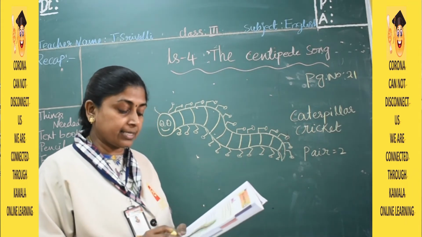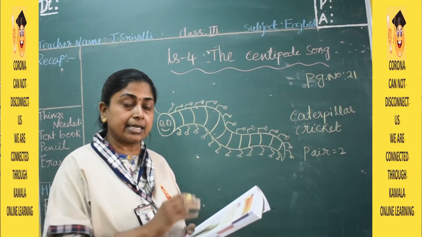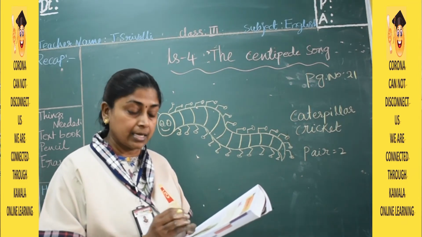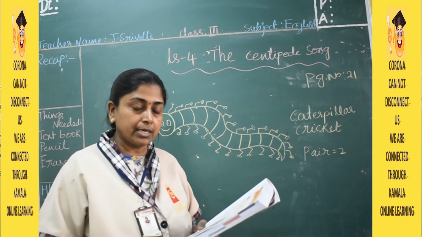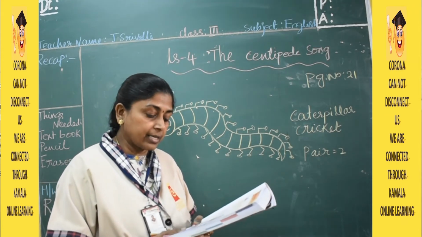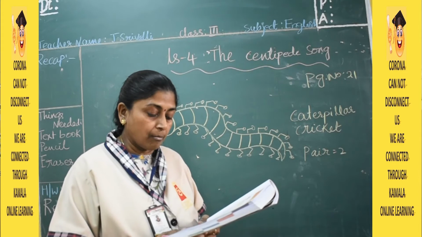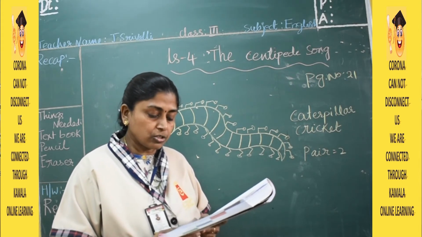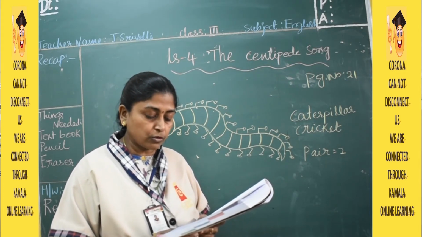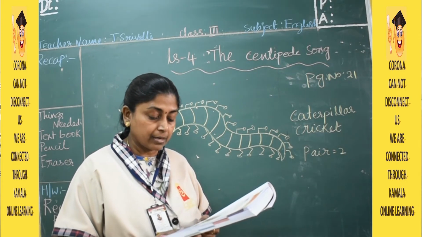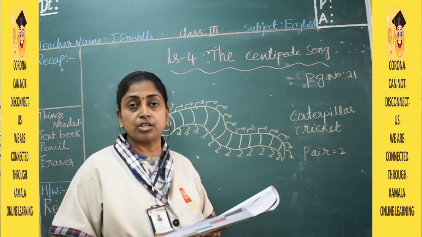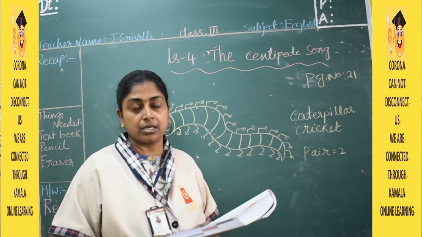Move on to the next stanza. Hope it is clear, children, till these 4 lines. If you understood, I will move on to the next one. Crunching on the gravel, marching in the shade, sounds like an army of soldiers on parade. Crunching. We got a new word here, children. What do you mean by crunching?